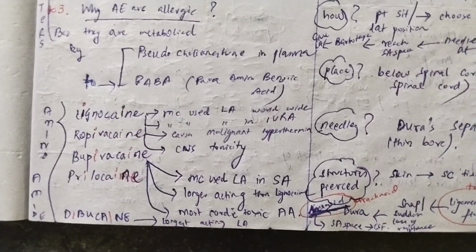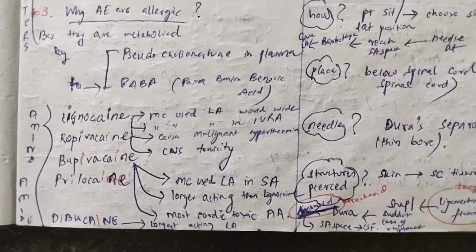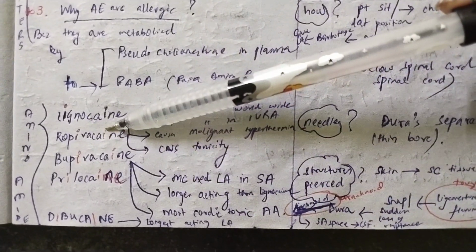Okay, lignocaine, you have to remember that it causes malignant hyperthermia. So procaine was a drug which was safe in malignant hyperthermia, but lignocaine causes malignant hyperthermia, and lignocaine also causes CNS toxicity, right? Now, about ropivacaine, there is no such specific thing that you have to remember.